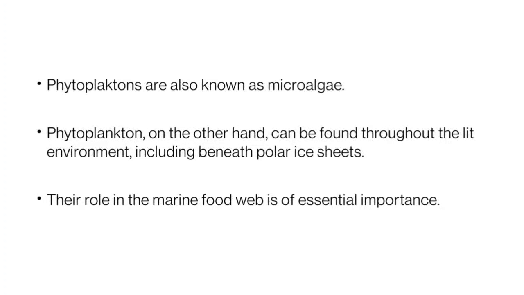Phytoplanktons are also known as microalgae. The phytoplankton, on the other hand, can be found throughout the lit environment, including beneath the polar ice sheets. And their role in the marine food web is of essential importance. The light intensity, or the sunlight, is an important factor which affects phytoplankton growth, and which is very helpful for the photosynthesis of this phytoplankton. And nutrient availability is also an important factor for the growth and sustenance of this phytoplankton.